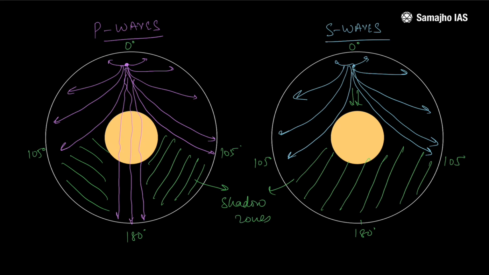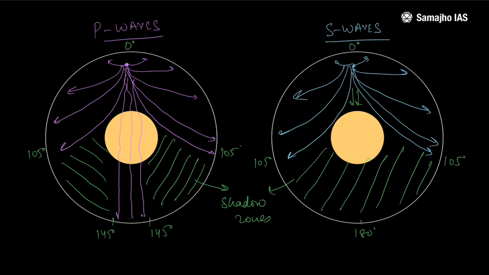For P waves, it is between 105 degrees and 145 degrees on both sides. On the other hand, for S waves, it is beyond 105 degrees. Now we're talking about P waves and S waves and the internal structure of the Earth. So these are the body waves.